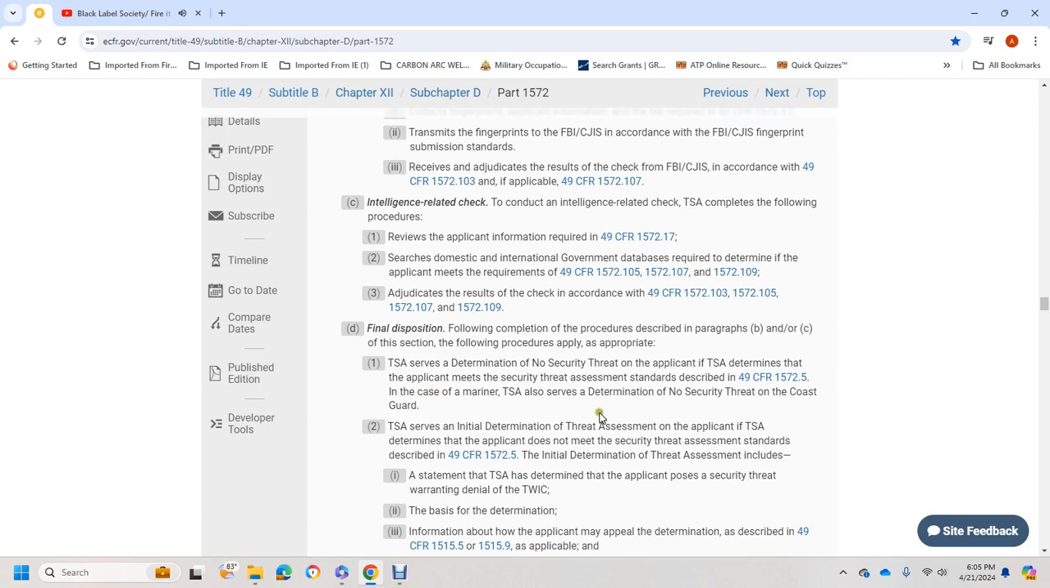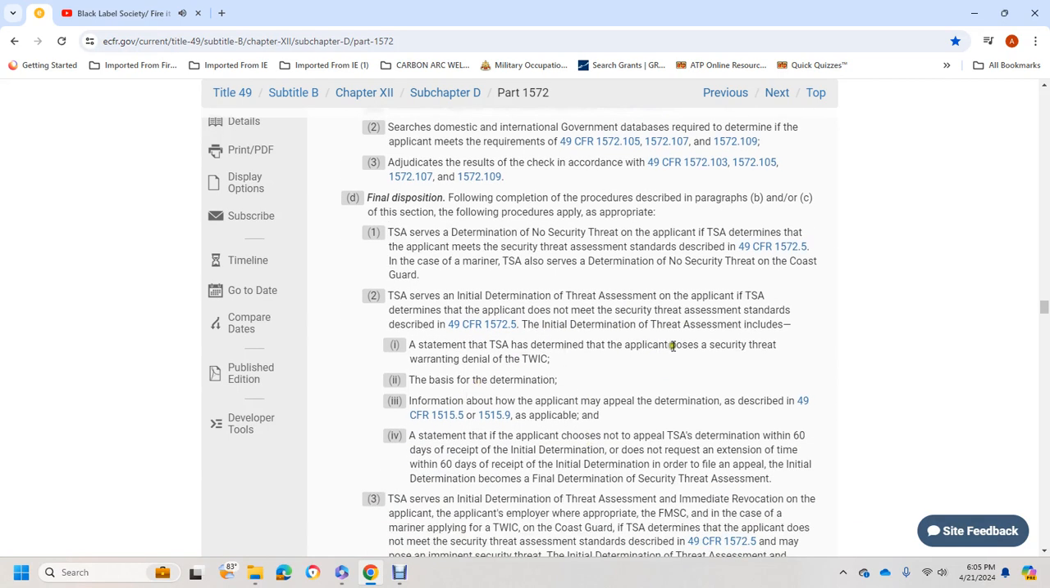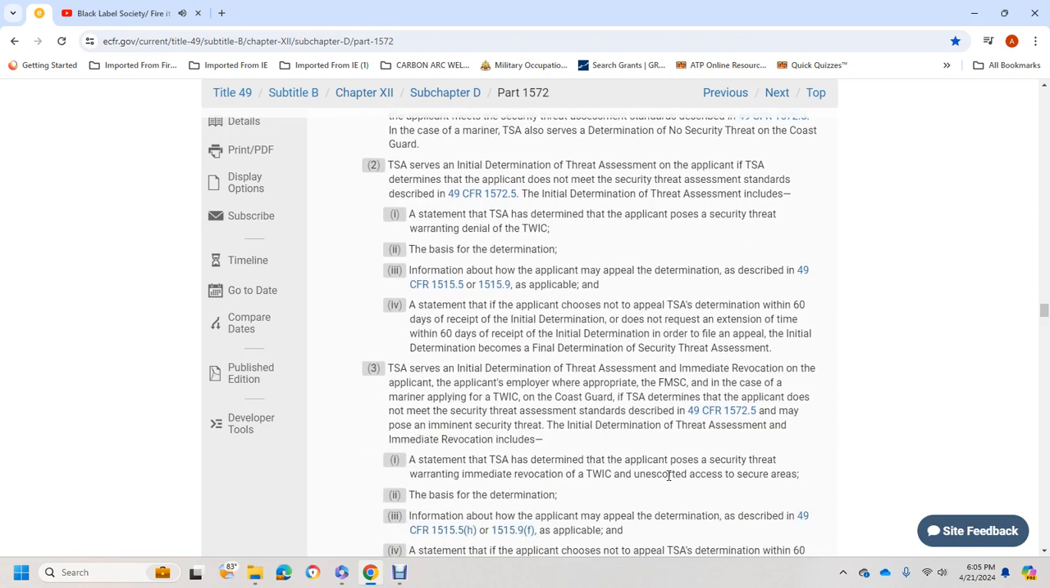Initial determination of threat assessment: if TSA determines that an applicant does not meet the security threat assessment standards in Title 49 CFR 1572, TSA issues an initial determination of threat assessment. It includes a statement that TSA has determined the applicant poses a threat, denial of the TWIC, the basis for the determination, and information on how the applicant may appeal the determination as described in Title 49 CFR 1515.5 and 1515.9, as applicable. If the applicant chooses not to appeal the TSA determination within 60 days of receipt of the initial determination, it becomes final. TSA may grant an extension of time of 60 days to proceed with the appeal.